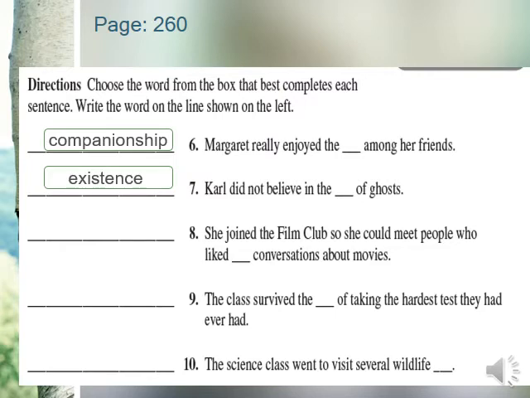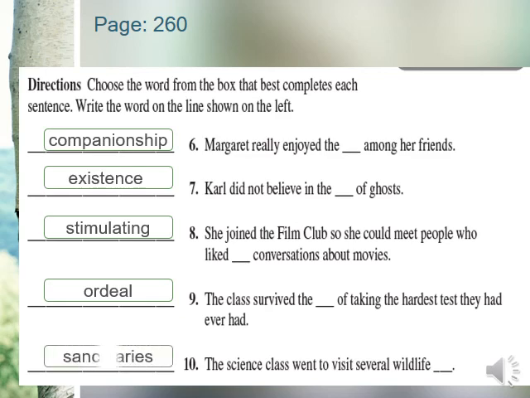Number 8, she joined the film club so she can meet people who liked what? Conversations about movies. The film club people are going to enjoy what? Conversations about movies. Must be very interesting conversations. So very interesting means stimulating. Number 9, the class survived the what of taking the hardest test. So a hard test. What is the word that means a hard test? Ordeal. Okay, and number 10, the science class went to visit several wildlife what? The protected places in wildlife are sanctuaries.